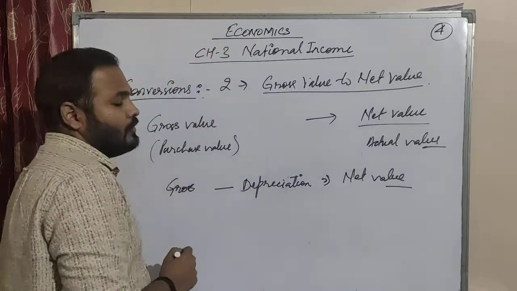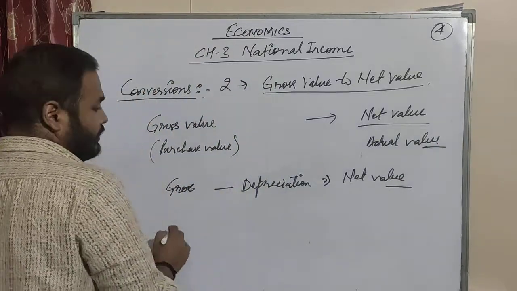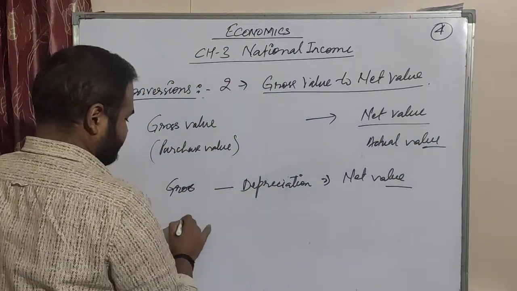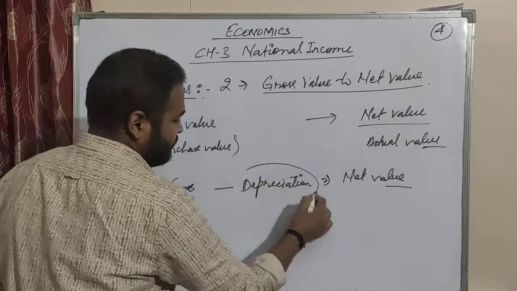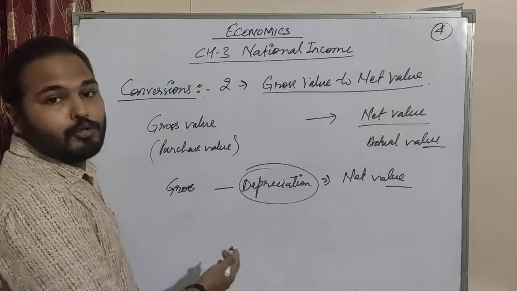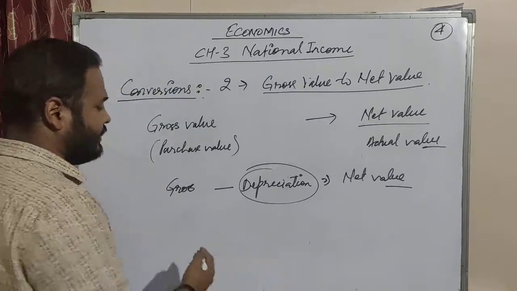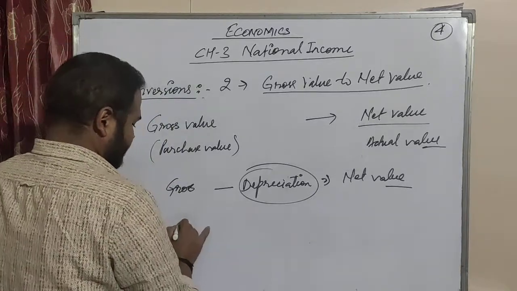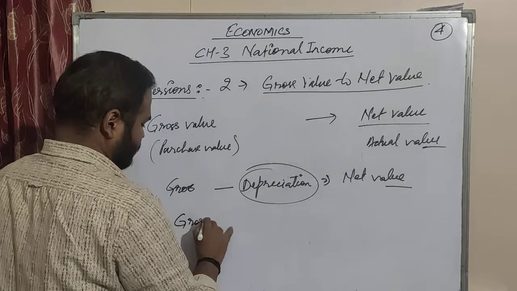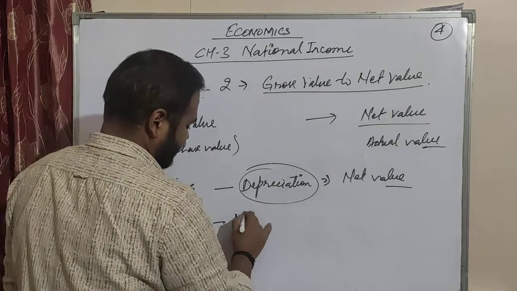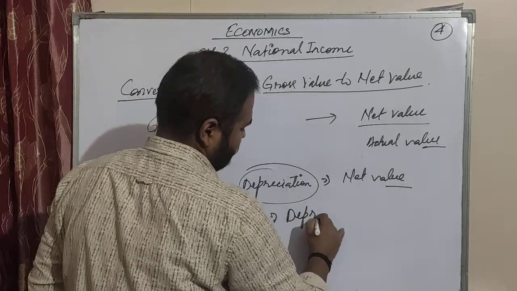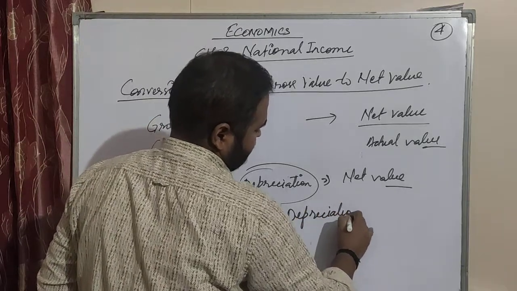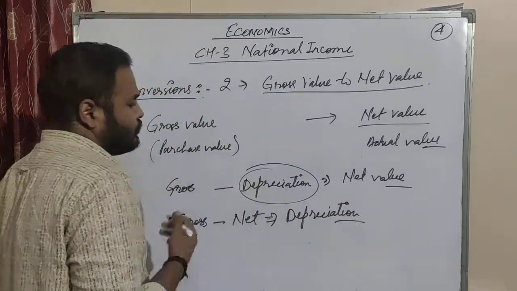Then again, if you want to find depreciation, then what it will be? See, gross minus net, you will get depreciation.